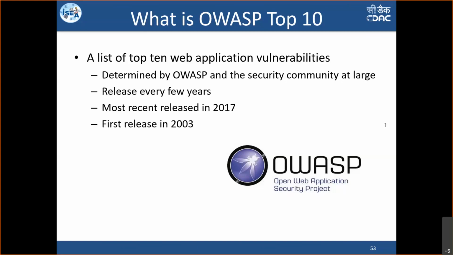Based on those top 10, they regularly keep updating their manuals, their checklists, cheat sheets. There are so many resources with OWASP. If anybody is interested in web application security, secure coding, secure testing or anything, OWASP is a very good platform to start with. You can look into their manuals, their materials. They are very, very easily understandable. So we are going to look into the top 10 vulnerabilities defined by OWASP in 2017.